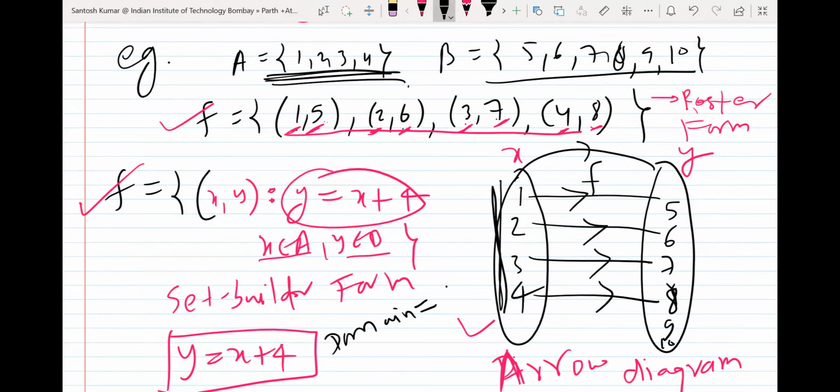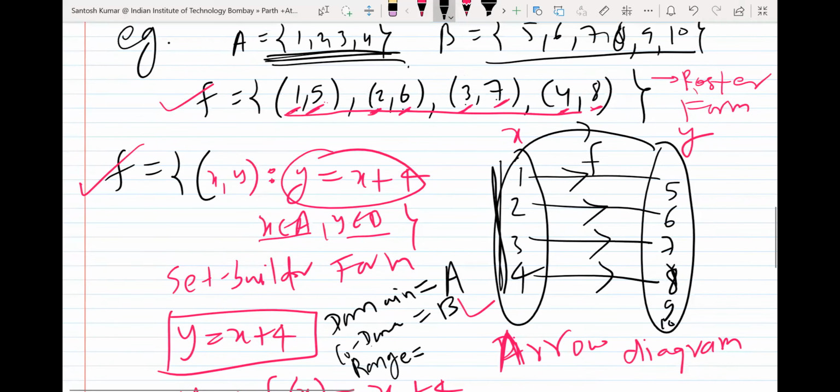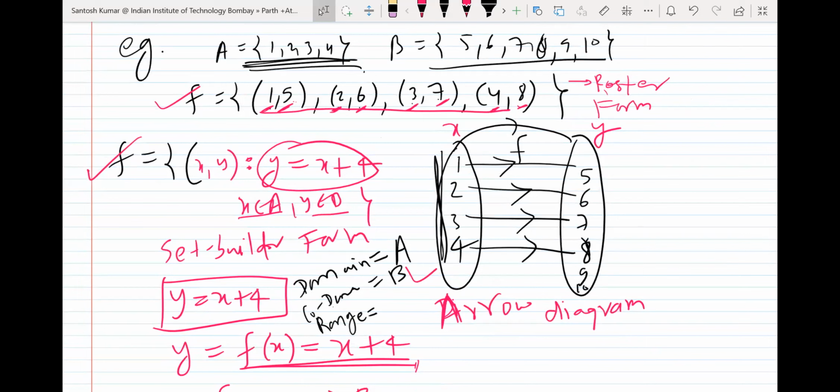First set means A. Codomain, you know, is set B. So if I ask you what is the range, can you tell me what is the range of this function? So this was first set A and second set B. Okay. Anyone would like to try? So 1 comma 5, 2 comma 6.